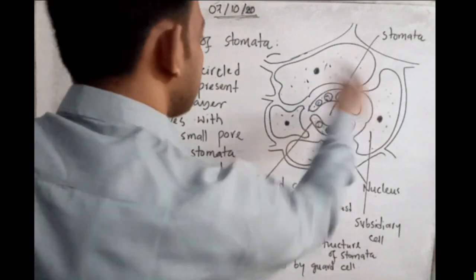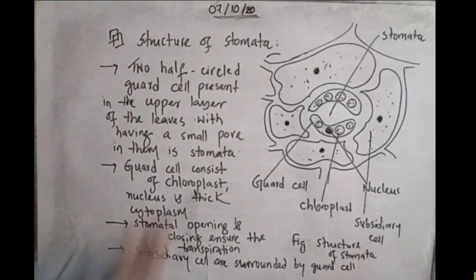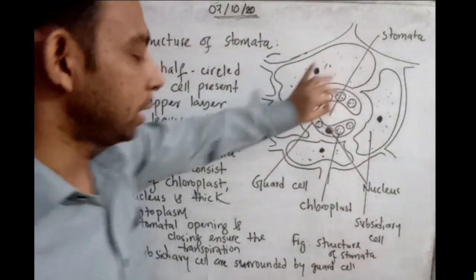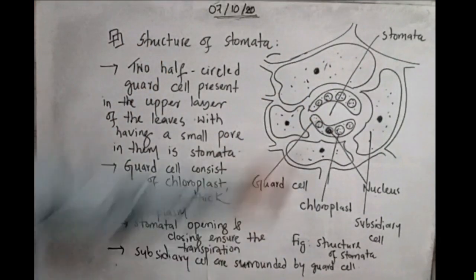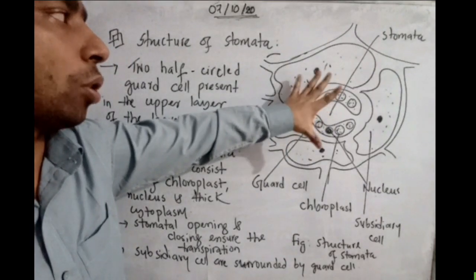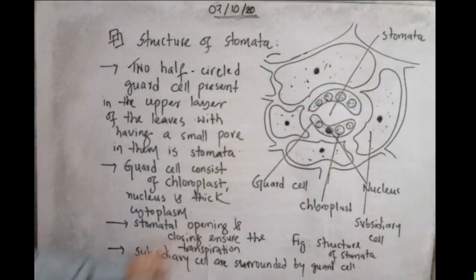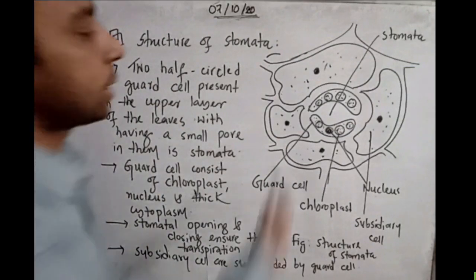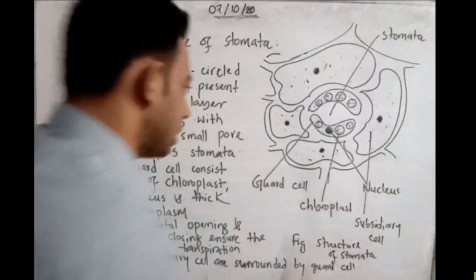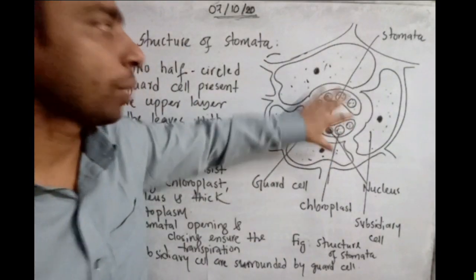Close, no transpiration. Open, transpiration comes out. So it is also important for the structural features. And subsidiary cells with a distinct nucleus surround the guard cell. This is the structure of the stomata.